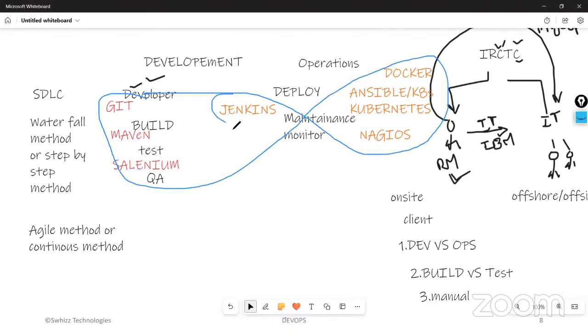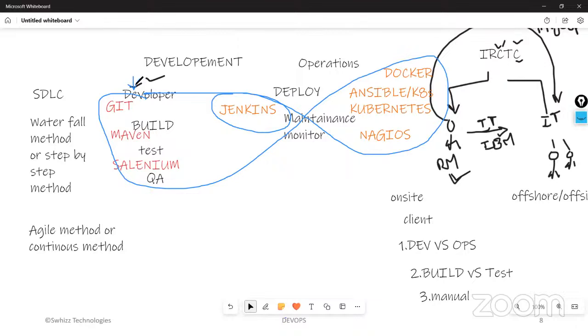Okay, this is a Jenkins tool. These are all the tools we are integrating with Jenkins. What is the purpose of a DevOps engineer? In DevOps, we are not developing any program. The developer will be there for developing the program.